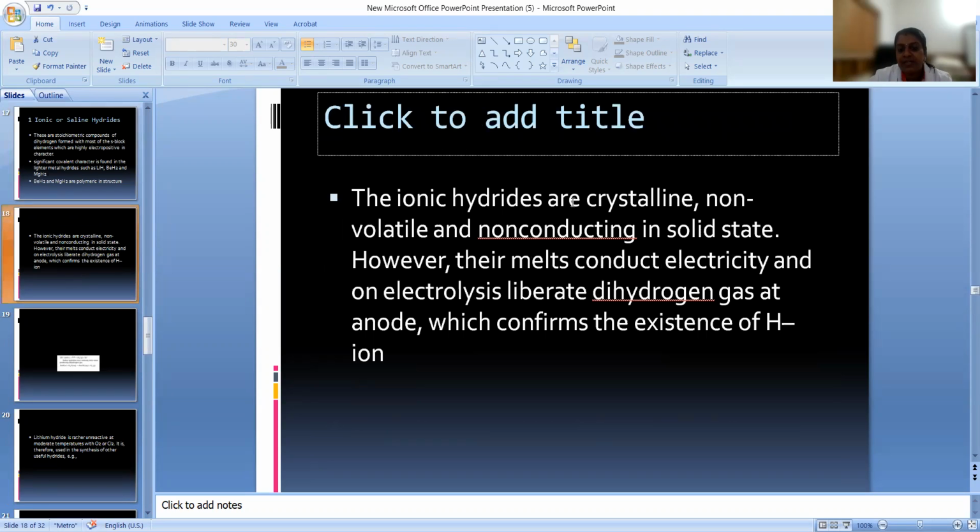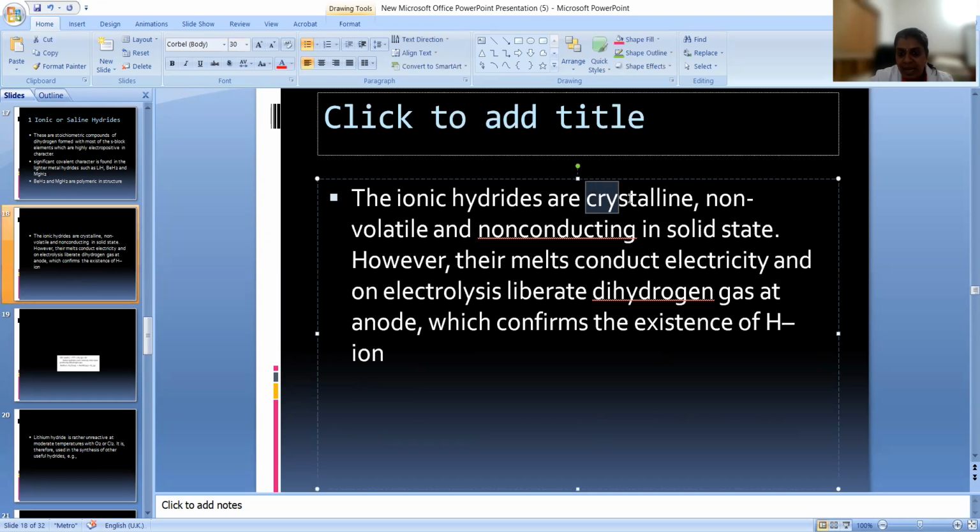What are the properties of ionic hydrides? The ionic hydrides are crystalline, non-volatile. What is crystalline in nature? Not amorphous, it is crystalline in nature. Non-volatile means not easily converted into gas. Non-conducting, it will not conduct electricity in solid state. Just like ionic compounds we have learned, they will not conduct electricity in solid state, but they will conduct electricity in the melt form, the molten form. So the same thing will happen here also.